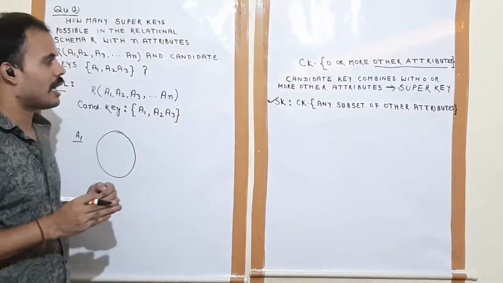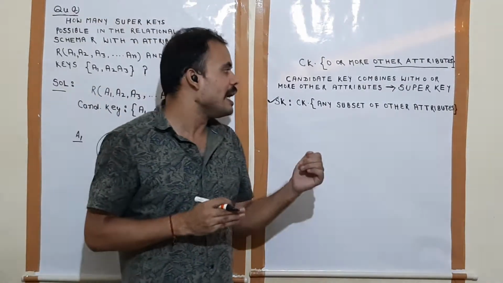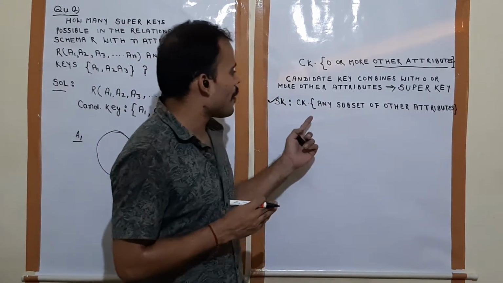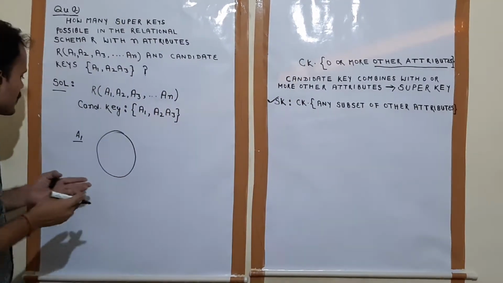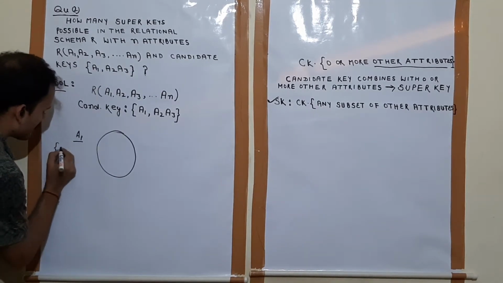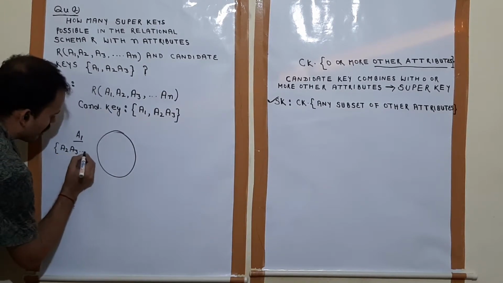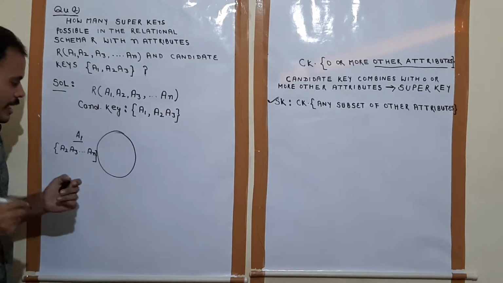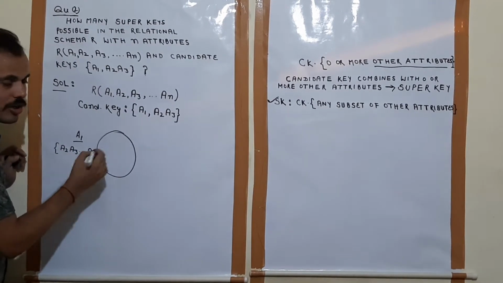We have seen earlier the number of super keys possible over a candidate key is the number of subsets of other attributes. Now see, what are the other attributes here? a1 is the candidate key and other attributes are a2, a3 ... an.